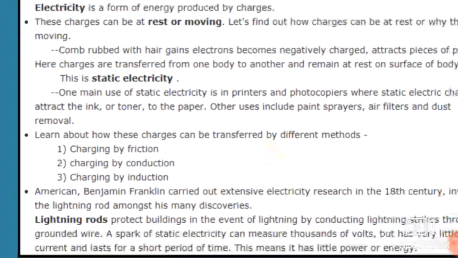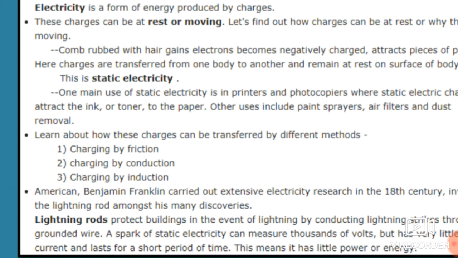So students, learn about how these charges can be transferred by different methods. It is additional information. You have to just remember, students, these methods are not in your textbook, but it is additional information which you also have to know about these charges.